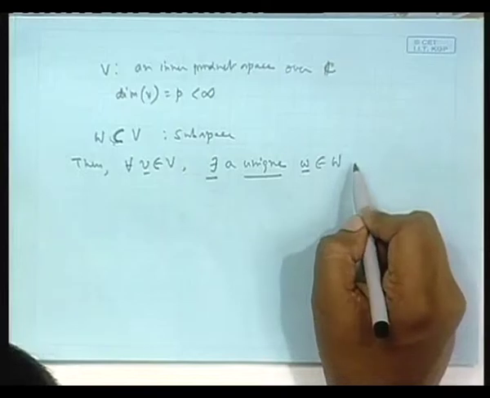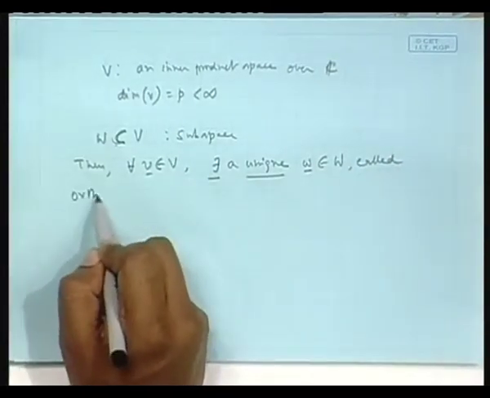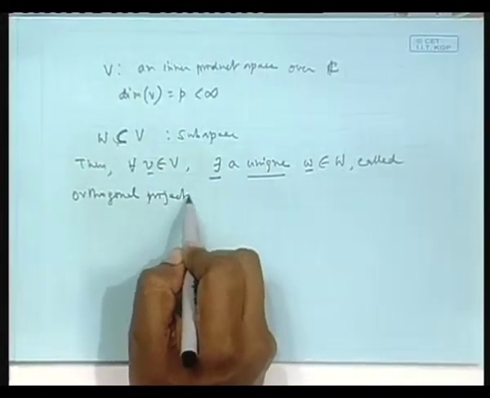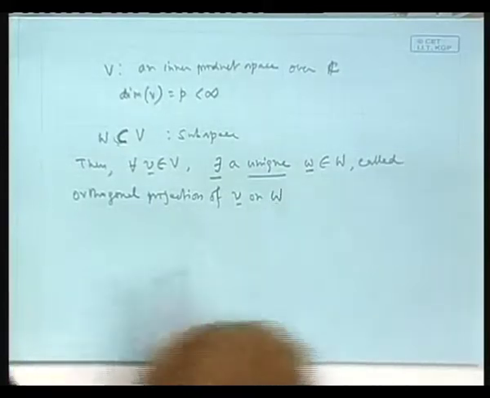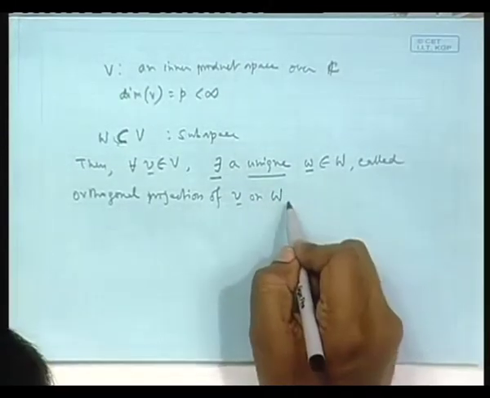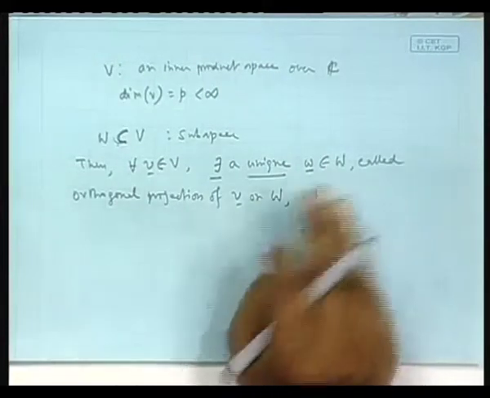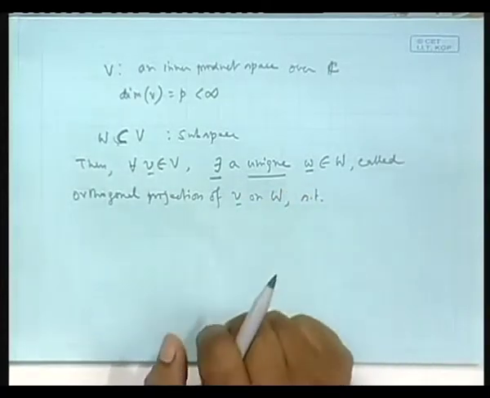What is this W? It is called the orthogonal projection of V on the W space. I give it a name; I am telling you that given a V there is a unique W. But what is this W?